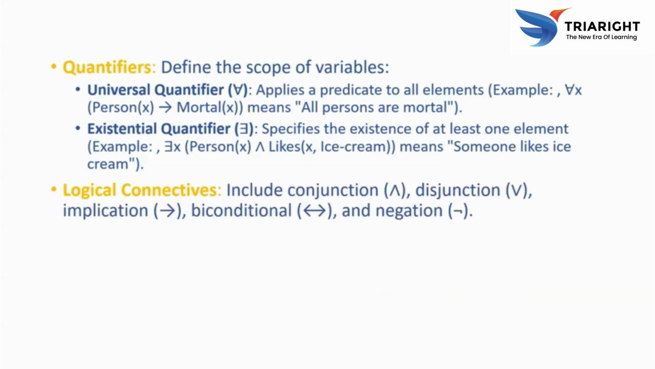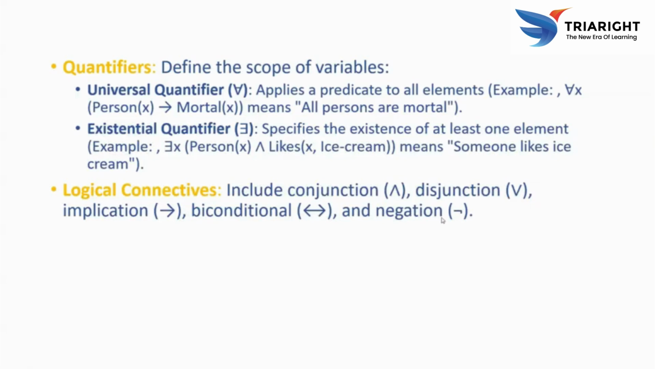So we have logical connectives, including conjunction, disjunction, implication, biconditional, and negation. A conjunction is true only if all the connected statements are true. A disjunction is denoted by or, and it is true if at least one of the statements is true. Implication is if-then.